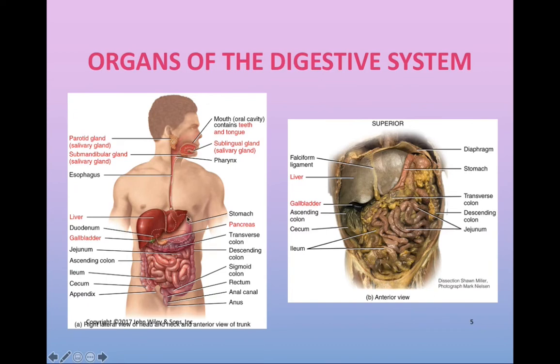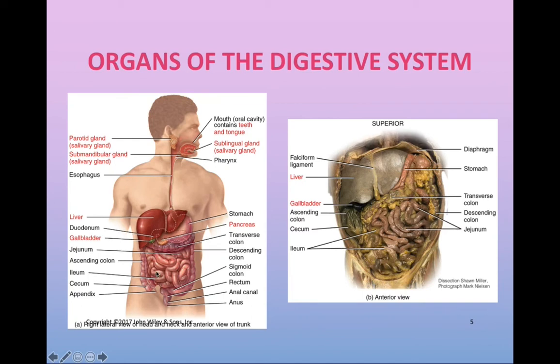Certain cells in the stomach are going to be releasing the chemical known as hydrochloric acid, which will play a big role in the breakdown and denaturation of proteins. As food is continually digested in the stomach, it's going to slowly leak out into the small intestine, which consists of 3 parts. The first part of the small intestine is known as the duodenum, the second part is known as the jejunum, and the third and final part is known as the ileum.